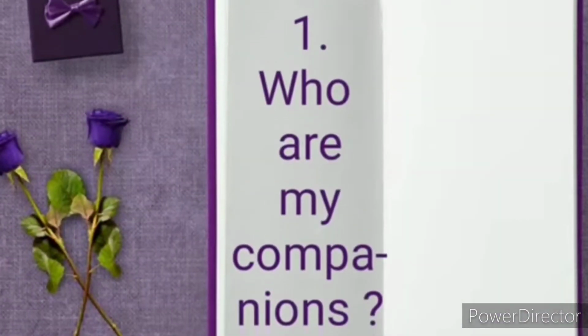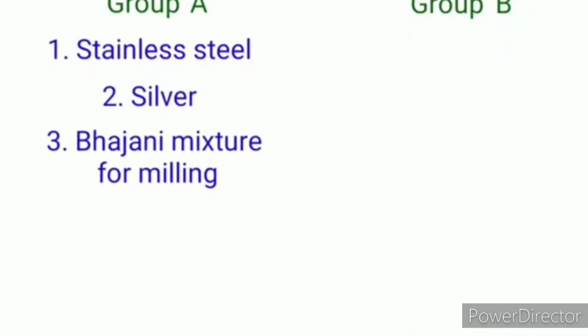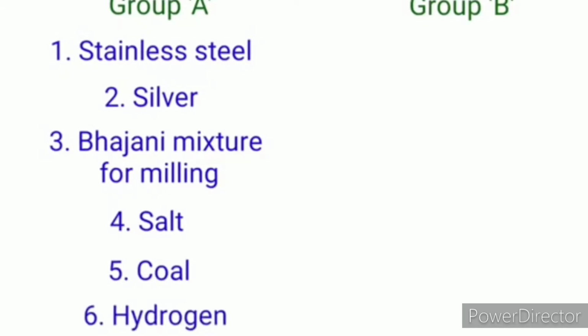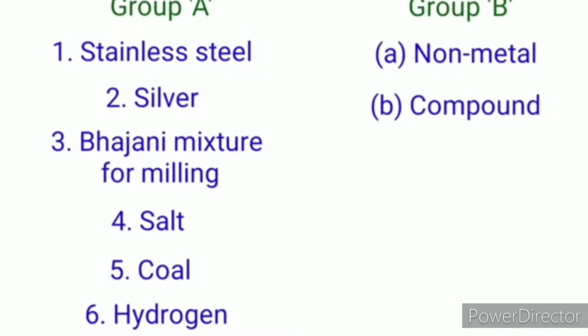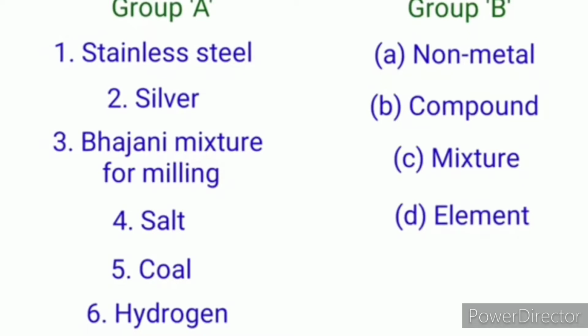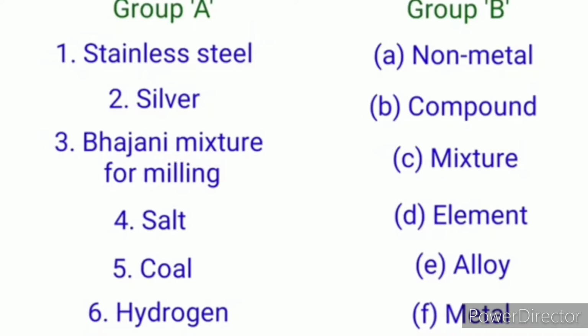Question number 1. Who are my companions? Group A and group B are given over here. We have to match group A with group B. In group A, first is stainless steel, second silver, third bhajani, the mixture of mining, fourth salt, fifth coal, sixth hydrogen. In group B, options are: non-metal, compound, mixtures, elements, alloy and metals.